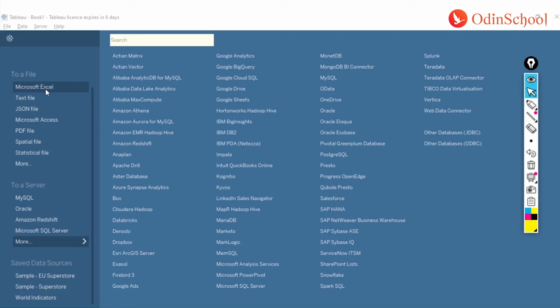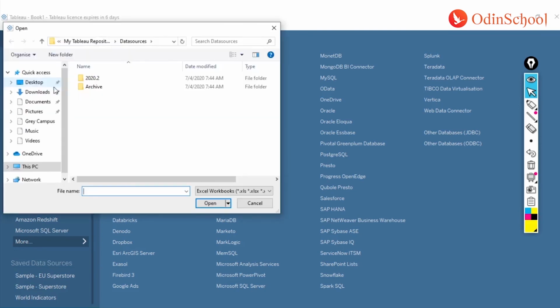If it's a CSV or TXT extension, a text file, then we will use the Text File option. How do I do this? I just have to click on Microsoft Excel, and by default it's going to take you to its default folder, which is inside my Tableau repository.